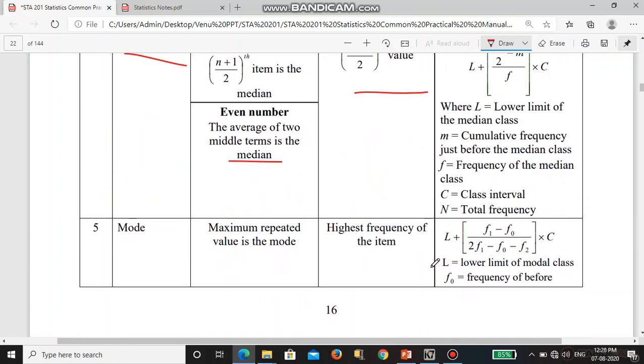So you want to remember the formulas. In the exam they will ask formulas also. You can see the mode: the maximum repeated value is called the mode. That is the item with the highest frequency.